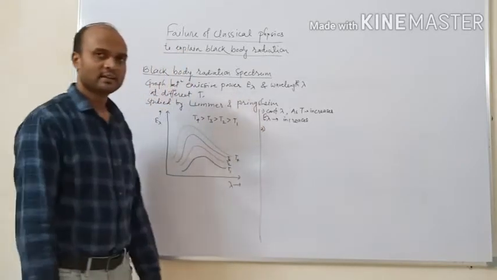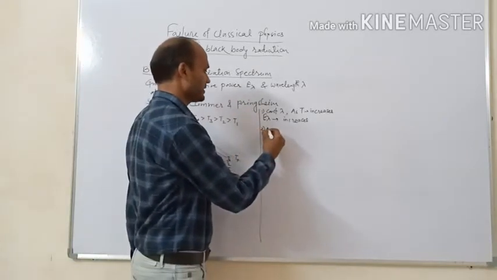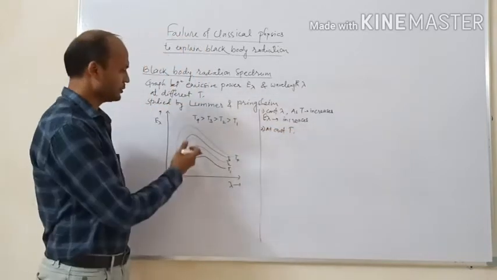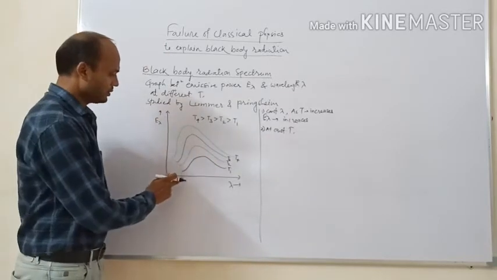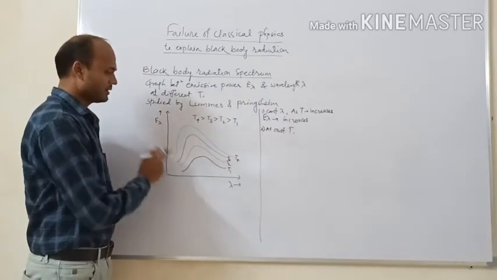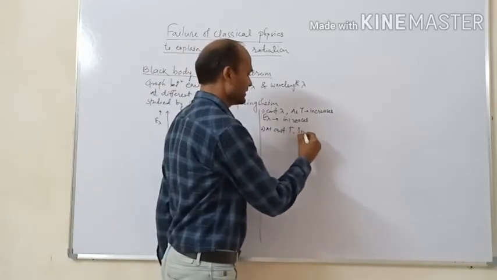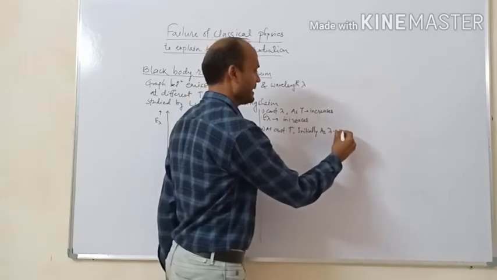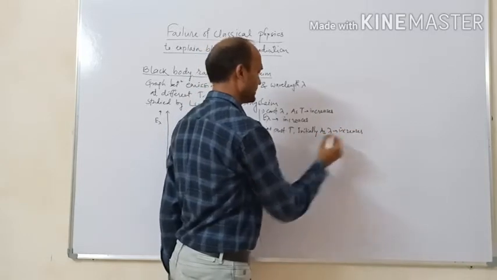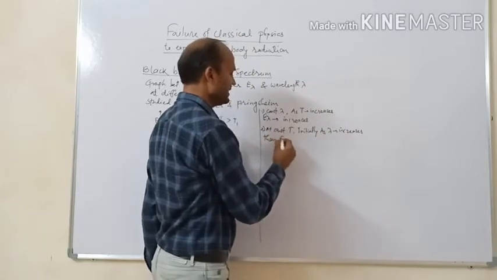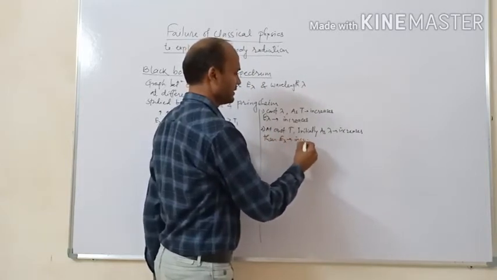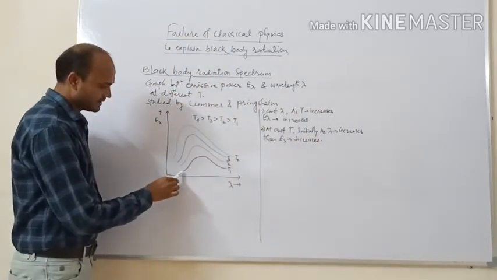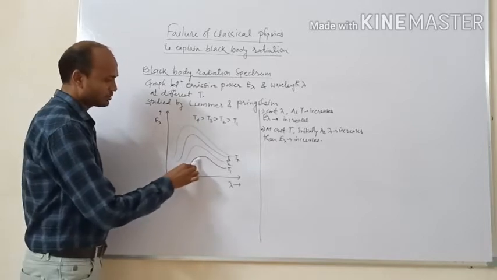Second one is that if we consider constant temperature, any temperature capital T, we can consider any curve. So what is the effect of wavelength on emissive power? Initially as lambda increases, E lambda also increases. So here we can see as the wavelength increases, E lambda also increases.